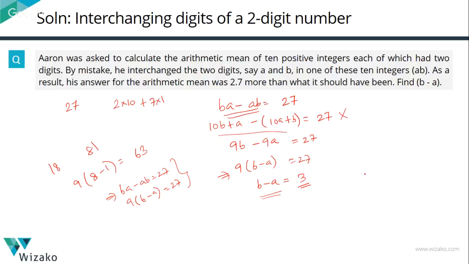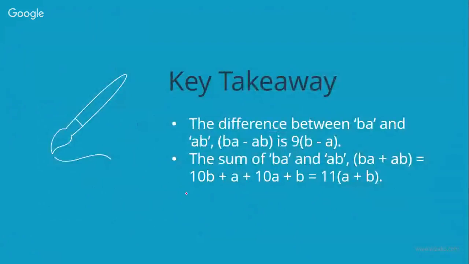What if we are talking about the sum of these two 2-digit numbers, AB and BA? This is going to be 10B plus A plus 10A plus B is what we'll have. 10B plus B is 11B. A plus 10A is 11A. So this is going to be 11 times B plus A. So that is the sum of a 2-digit number and its transposed version. Let's check that out. 18 plus 81, we know is 99, which is nothing but 11 times 8 plus 1, which is equal to 11 times 9 or 99. So key takeaway from this question: the difference between AB and BA is always 9 times the difference between the digits. The sum of AB and BA is 11 times A plus B.